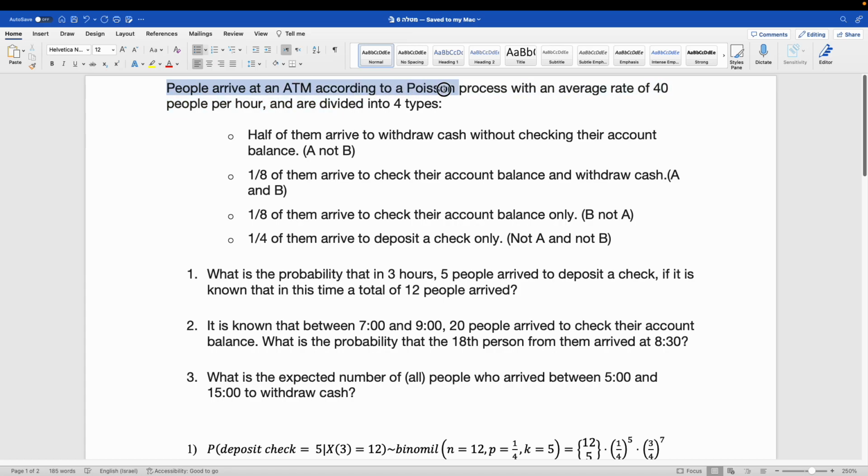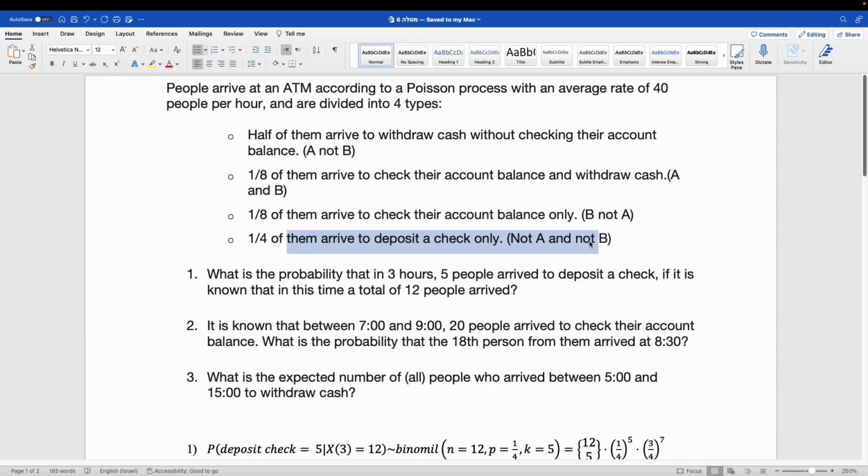People arrive at an ATM according to a Poisson process with an average rate of 40 people per hour, and they are divided into 4 types. 50% of them arrive to withdraw cash without checking their account. 1 divided by 8 of them arrive to check their account balance and withdraw cash. 1 divided by 8 of them arrive to check their account balance only, and 25% of them arrive to deposit check only.